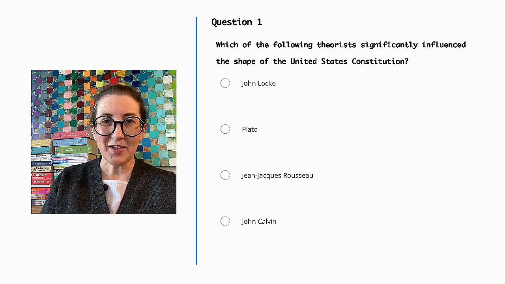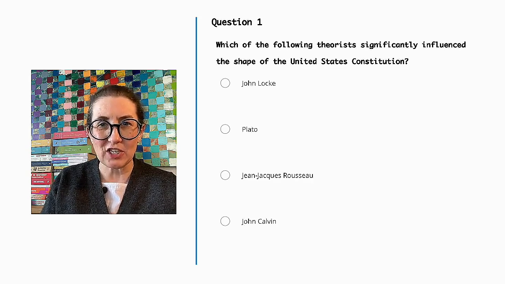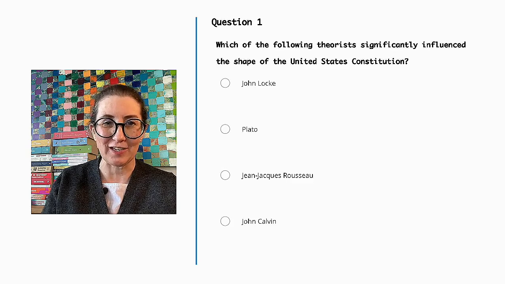Question number 1. Which of the following theorists significantly influenced the shape of the United States Constitution? John Locke, Plato, Jean-Jacques Rousseau, or John Calvin?